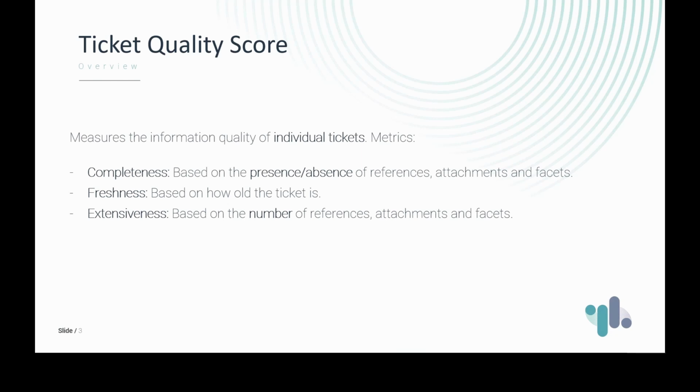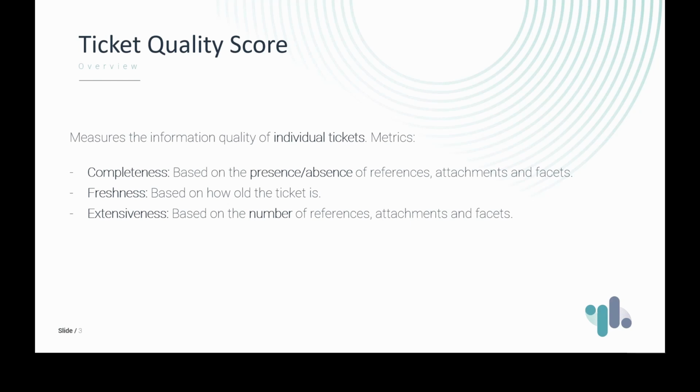This is a metric about individual tickets, and it is based on three metrics. It's the weighted average of three metrics. The first is completeness, which is based on the presence or absence of references, attachments, or facets in the ticket. So tickets with each of these elements will have a better completeness score than tickets without them.